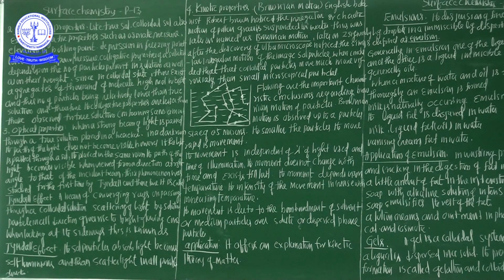Now we are going to discuss some important characteristics and conclusions regarding the Brownian motion of particles. The first important point: Brownian motion is observed up to a particle size of 0.5 micron, and the smaller the particle, the more rapid the movement.